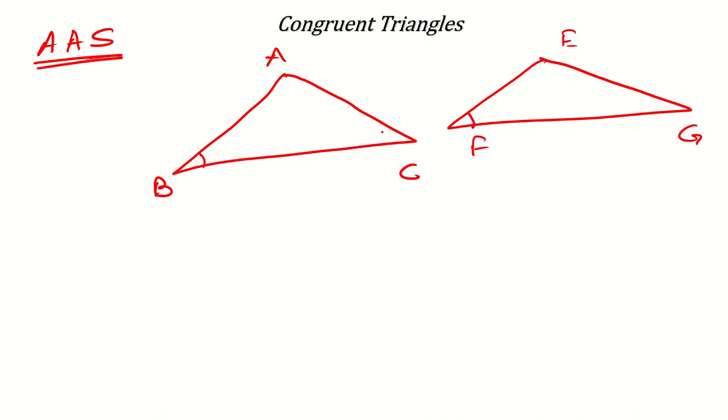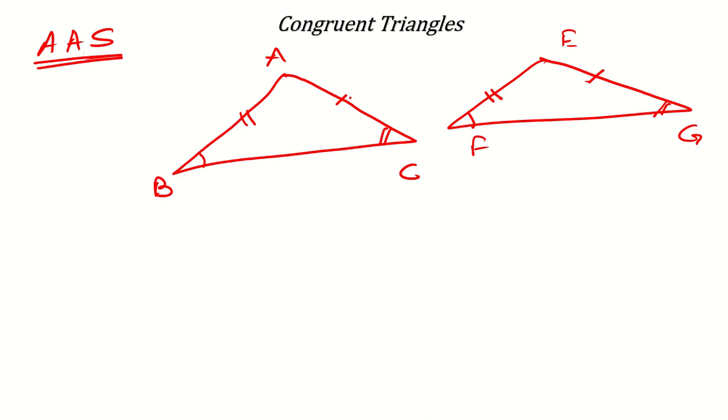equal to F, C is equal to G, then what side should be equal? You see, if I say this side is equal, maybe it will be congruent, but it will not satisfy AAS criteria. Why? Because it says angle, angle, then the side which is not involved in both the angles should be equal. For example, you can have maybe AC equal to EG, or you can have AB equal to EF. Only then it will satisfy AAS criteria.